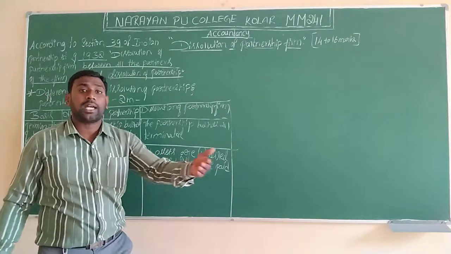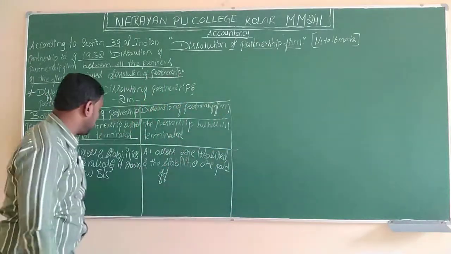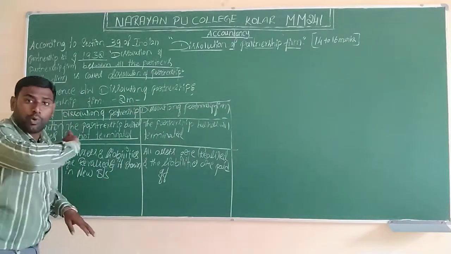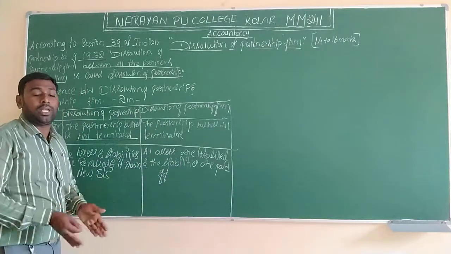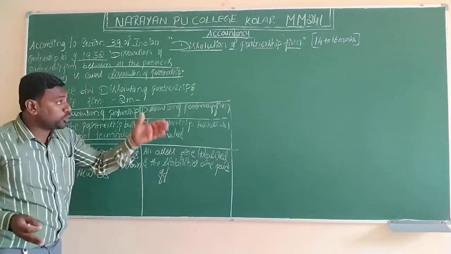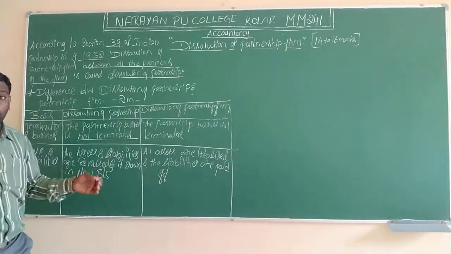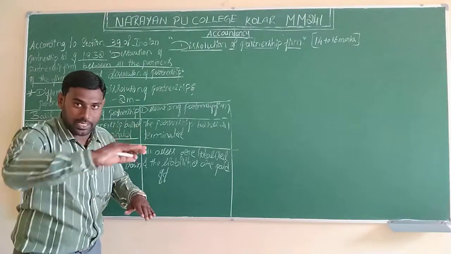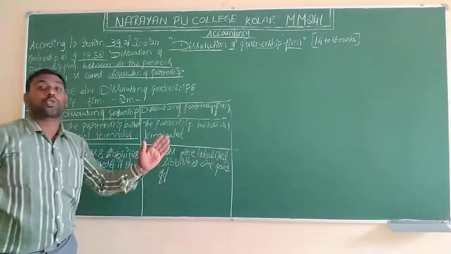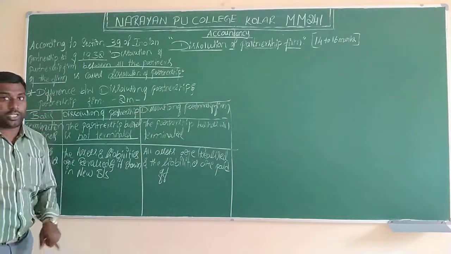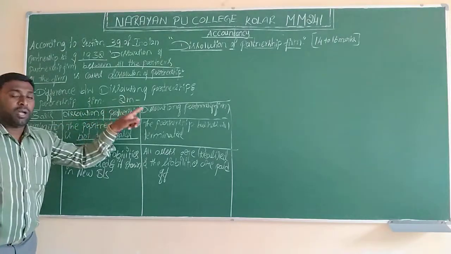If a partner has been welcomed to the business, that is, if a partner is admitted into the partnership business, the assets and liabilities won't be sold. We are going to revalue them. We have to put them at the present value. What the value should be at present, that we have to mention. If it reduces, we should deduct it. If it increases, we should add it to the book value, and again it will be shown in the new balance sheet. That is the second difference in case of dissolution of partnership.